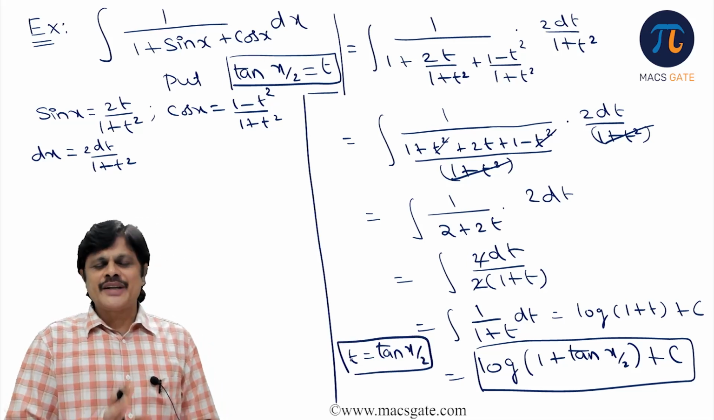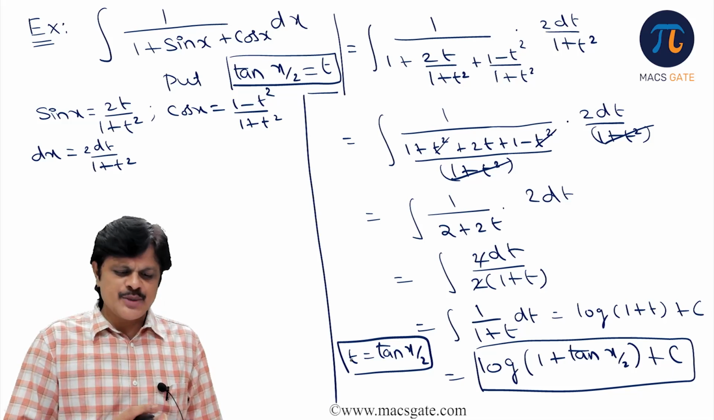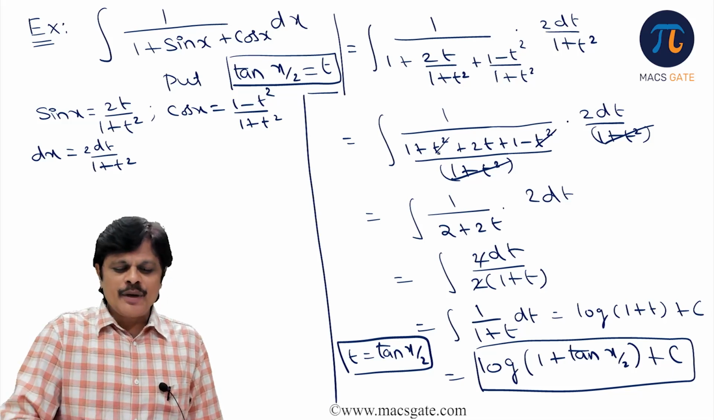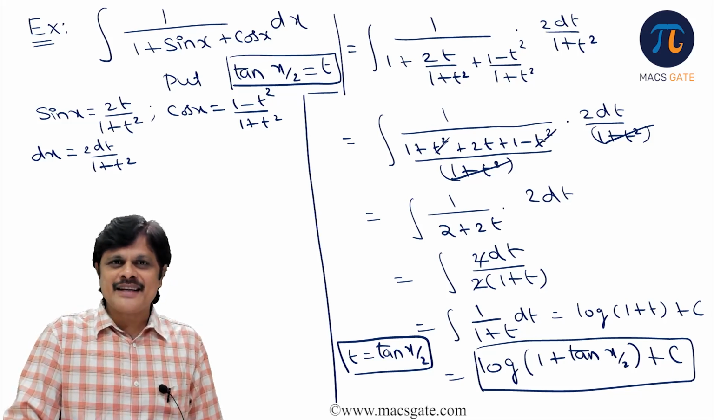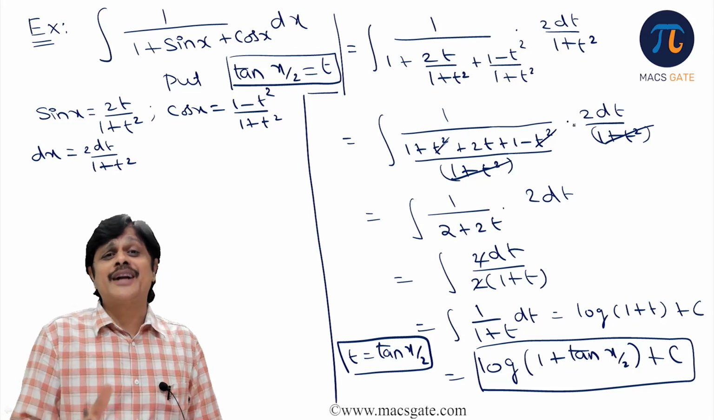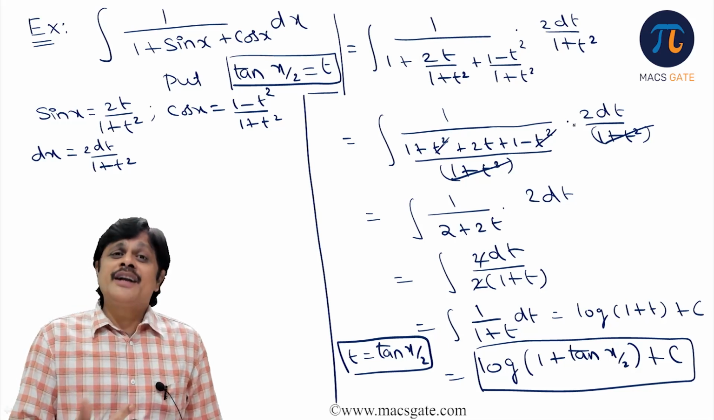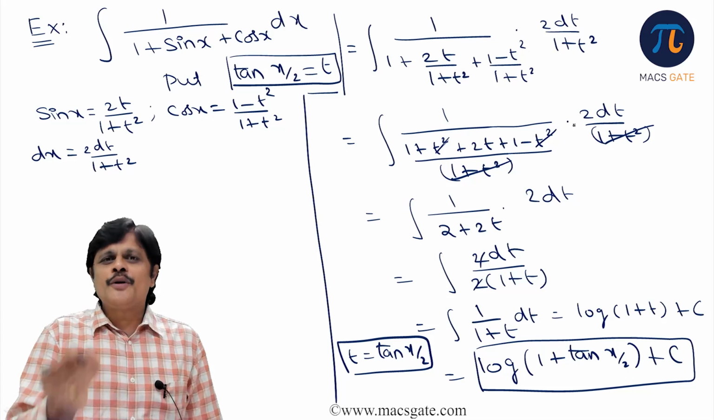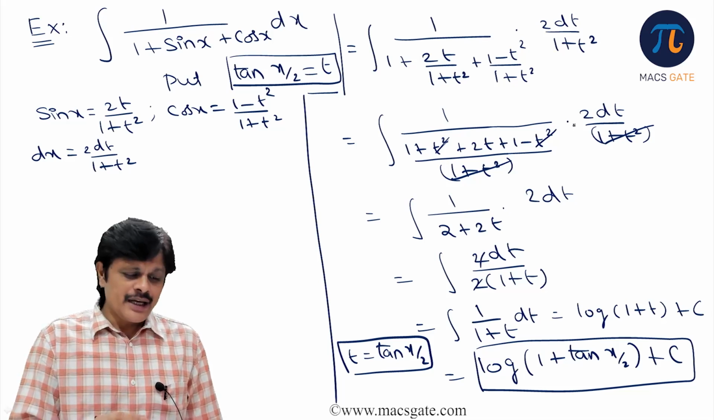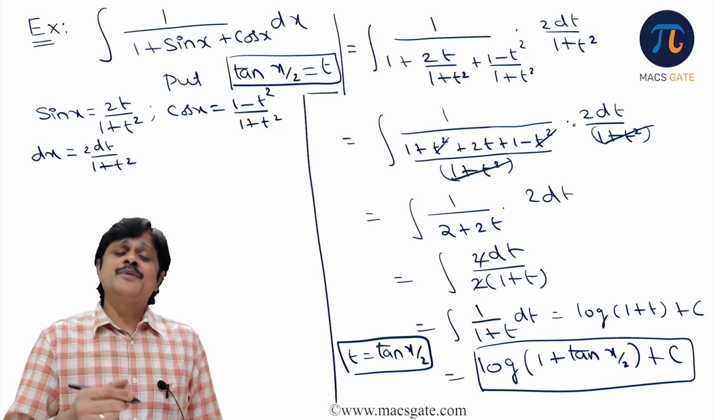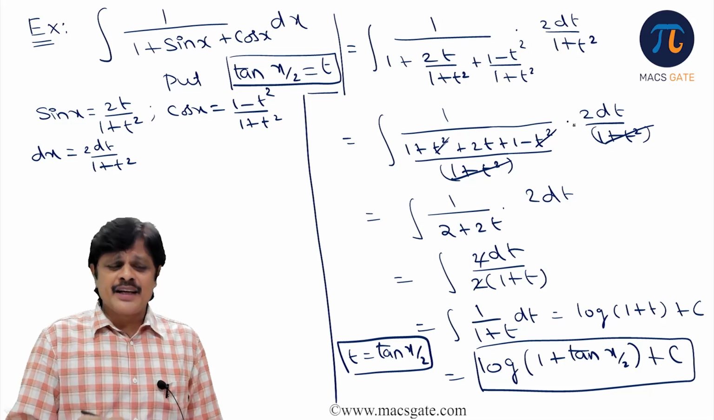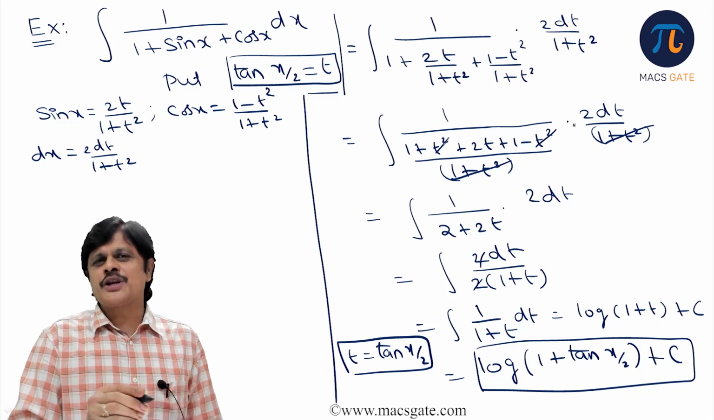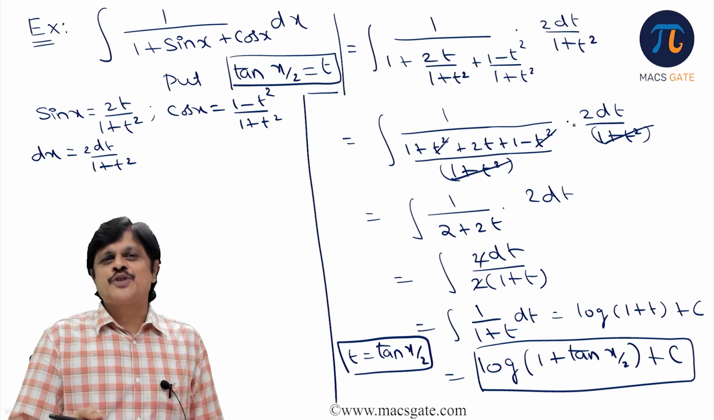So this problem looks very simple, but not every time you get such a beautiful result, because luckily here the t square in the denominator cancelled, otherwise you are going to get a quadratic one. Of course, it's not difficult, but it is lengthy work. Sometimes to avoid such things, instead of using universal substitution, we use some other substitution techniques.